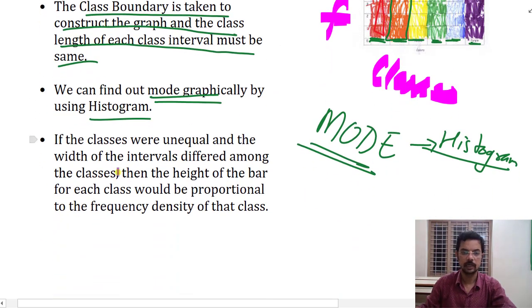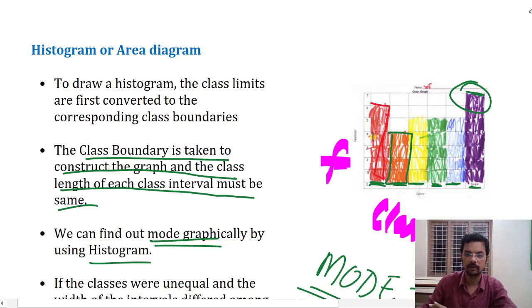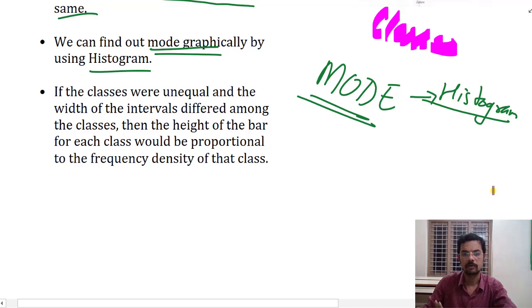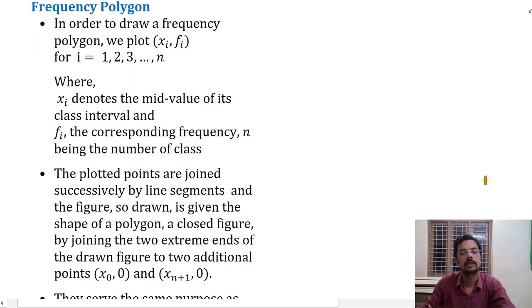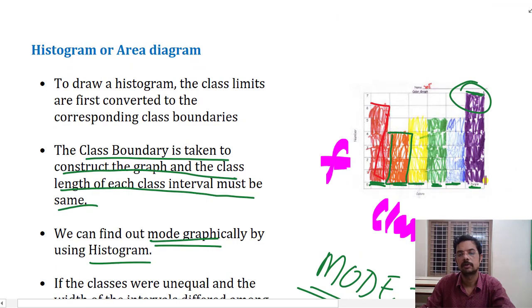If the classes were unequal and the width of the intervals differed among the classes, then the height of the bar for each class would be proportional to the frequency density of that class. We try to make the classes equal; if they are not, we make the heights proportional to the frequency density. Now, what is a frequency polygon? A frequency polygon is nothing but an extension of a histogram.